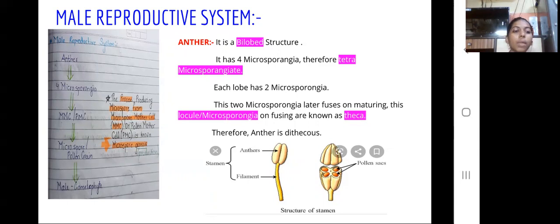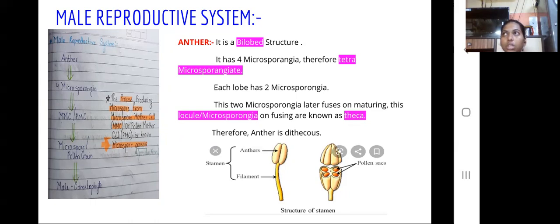Now, MMC and PMC give rise to microspore or pollen grain, which further gives rise to the male gamete. The process of producing microspore, that is pollen grain, from the microspore mother cell, that is MMC and PMC, is known as microsporogenesis. Now we will study each part of the male reproductive system.